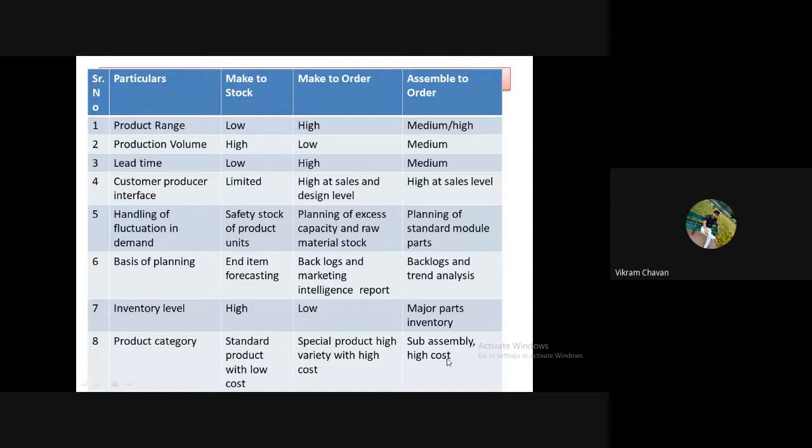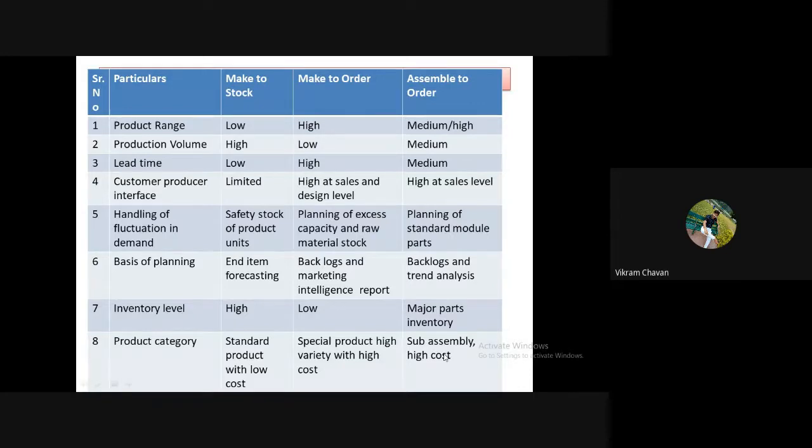So this cost is very high. So in assemble to order type of production, sub assembly cost is very high. Okay, so this is the comparison of 8 particulars for 3 types of production.